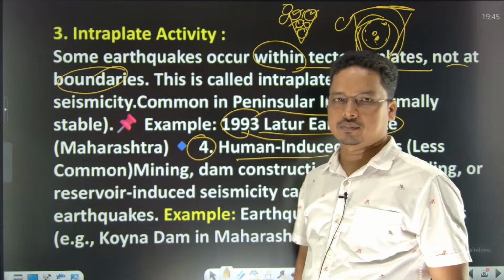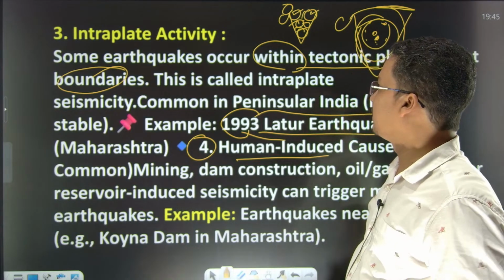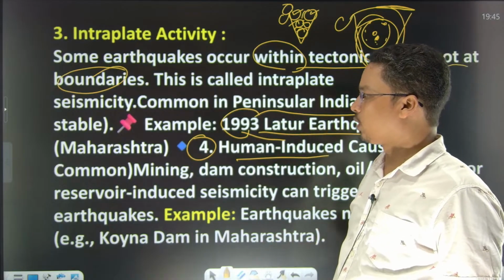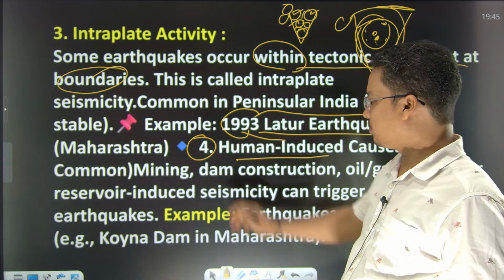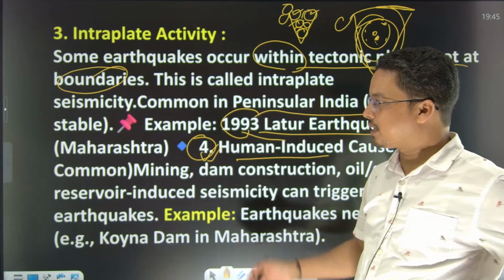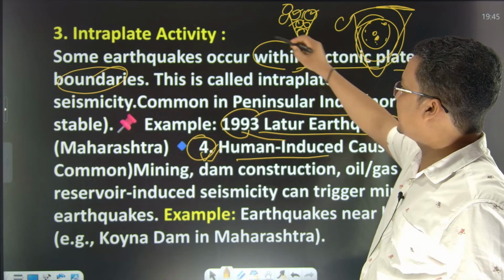Let's see. Now, हाँ, तो what I said, because of this I said a number of cratons are there.